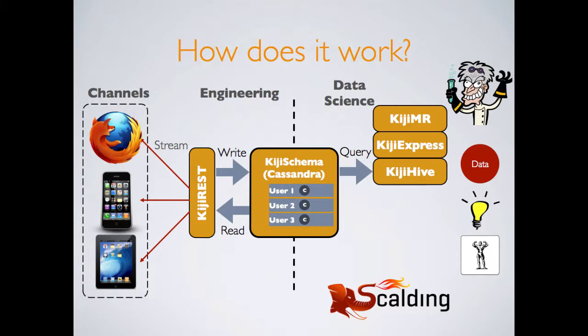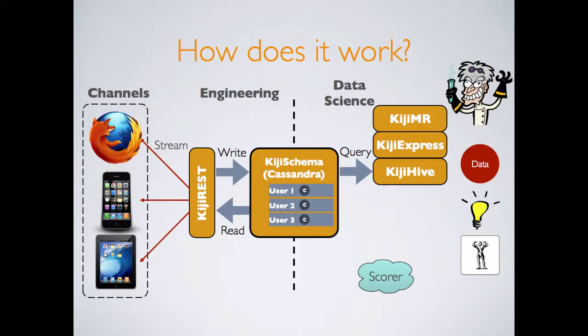I'm not sure if any of you guys are familiar with that. It's an open source project from Twitter that provides a high-level language on top of MapReduce. It lets you describe MapReduce computation or complicated chains of MapReduce computations very concisely using a language that looks a lot like functional programming operations on Scala's collections library.